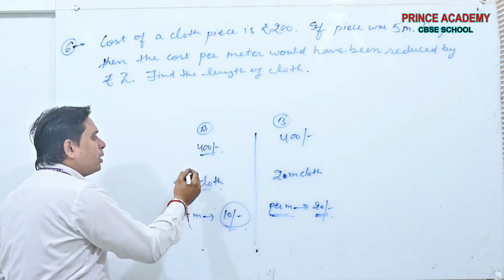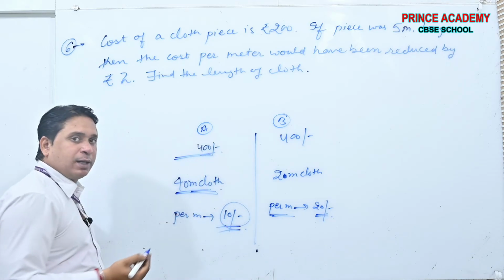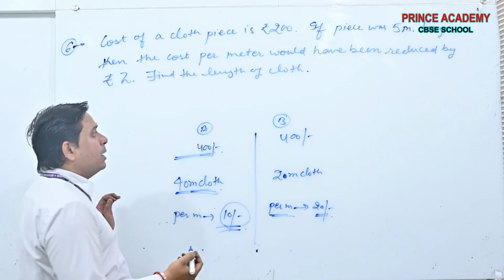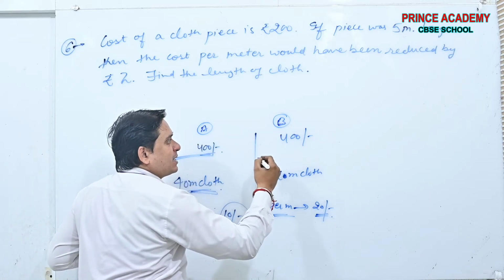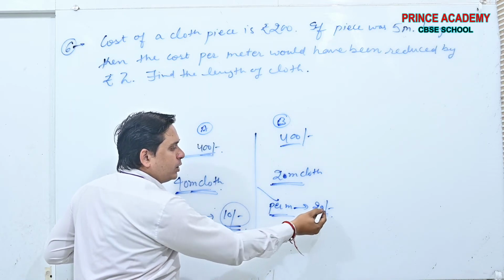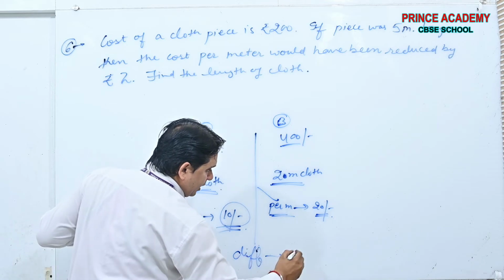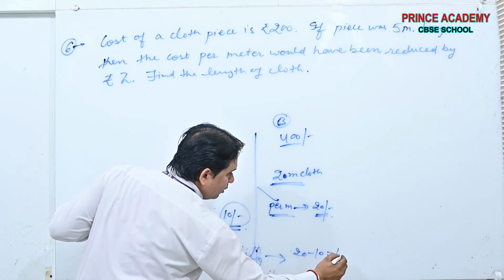A person bought 40 meter cloth for 400 rupees, so the cost per meter was 10 rupees. B person purchased 20 meter cloth for 400 rupees, so the cost per meter is 20 rupees. What is the difference per meter? 20 minus 10, that is 10 rupees.